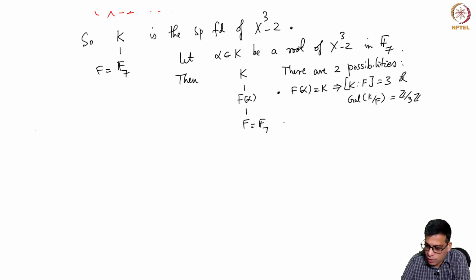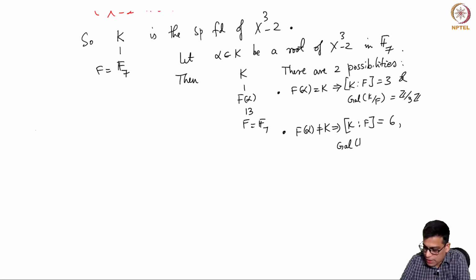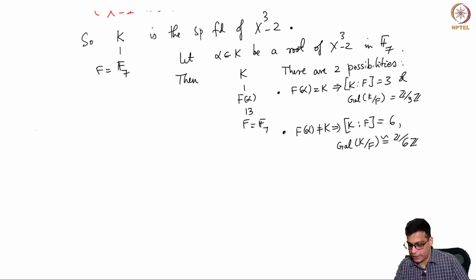This is one possibility. Or F alpha is not equal to K, in which case this will be a degree 2 extension and this will be a degree 3 extension. This is of course 3 because the irreducible polynomial is degree 3. So in this case K colon F will be degree 6, and what we know for sure is that because of the first problem that we did in the previous video, the Galois group must be cyclic. So this must be Z mod 6Z. In this case there will be some intermediate fields, whereas in the other case there are no intermediate fields.